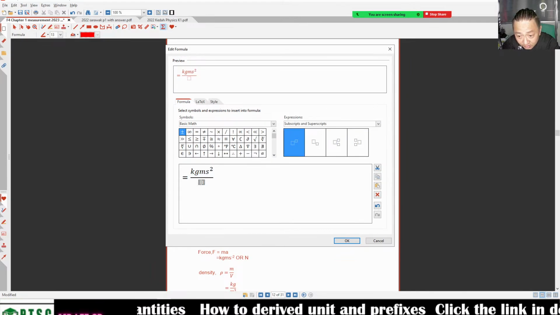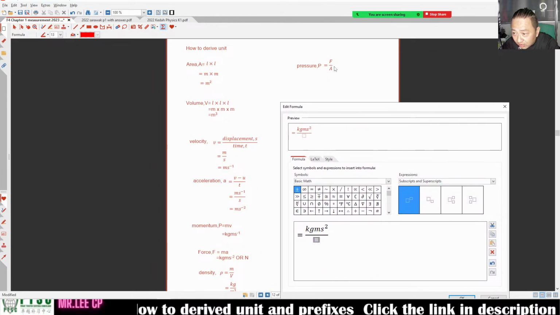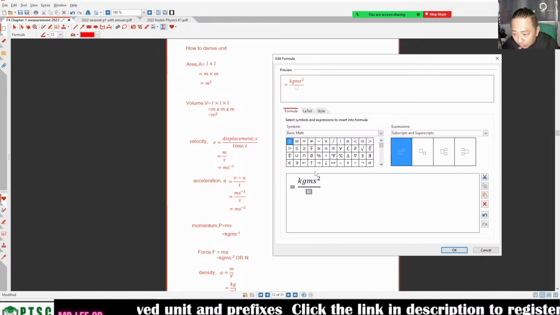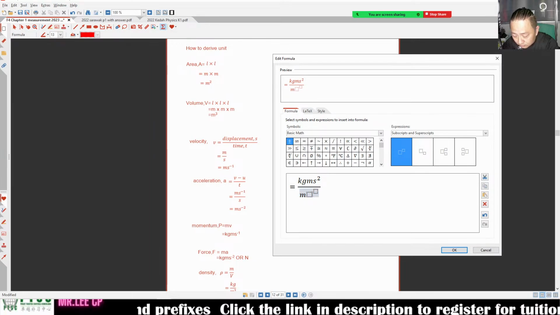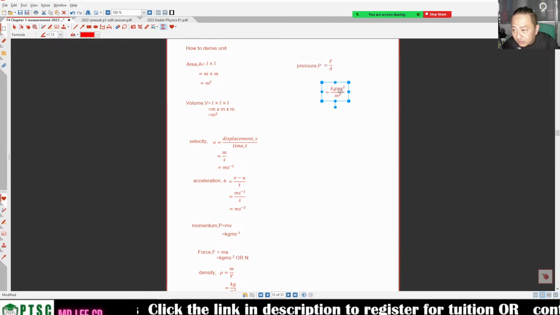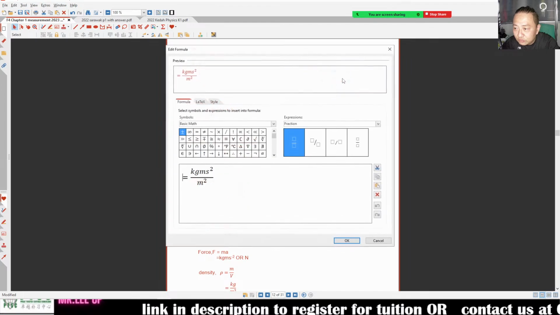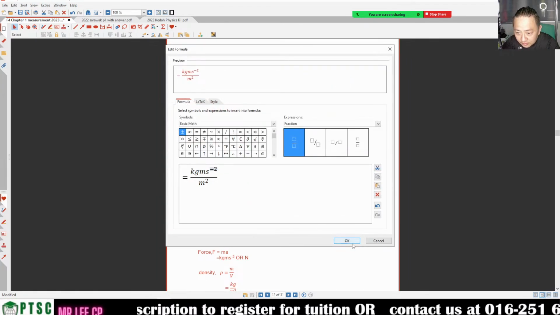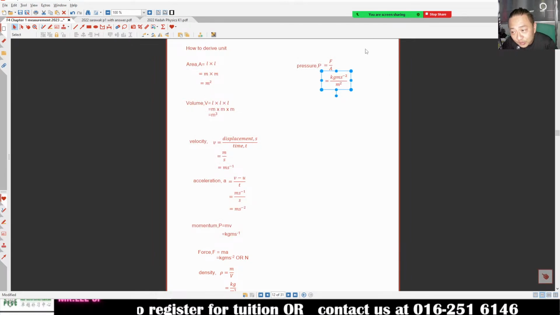And then area. How about this area here? Area we are going to use as meter square. Sorry, my mistake: kg m s^-2 over the meter square.